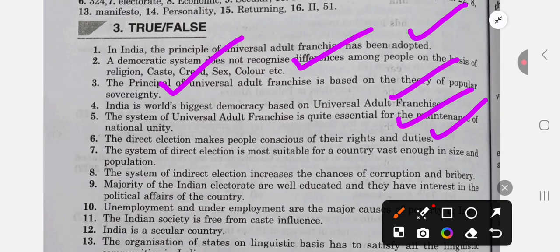The system of direct election is most suitable for a country vast enough in size and population. Not true. False. Indirect election should be adopted. Indirect system of election for the vast countries. The system of indirect election increases the chance of corruption and bribery. Yes, that is also true. The majority of the Indian electorate are well educated and have interest in the political affairs of the country. That is false. They are not much educated and they don't have much interest.